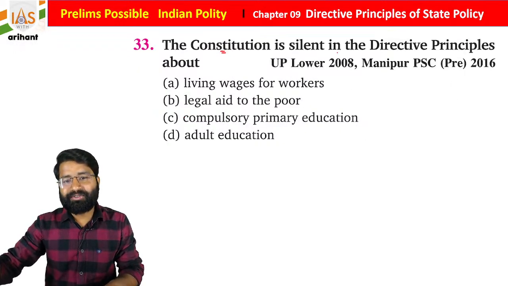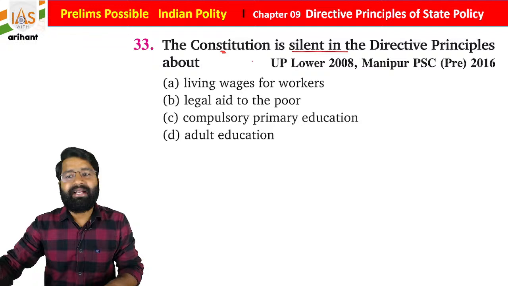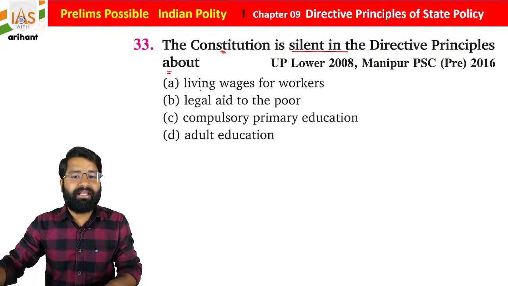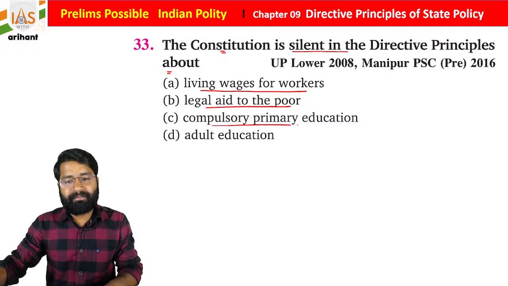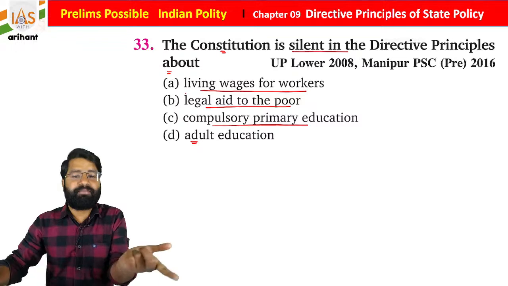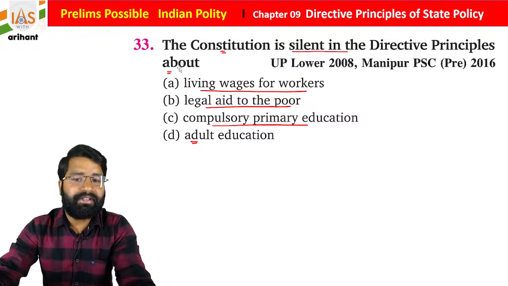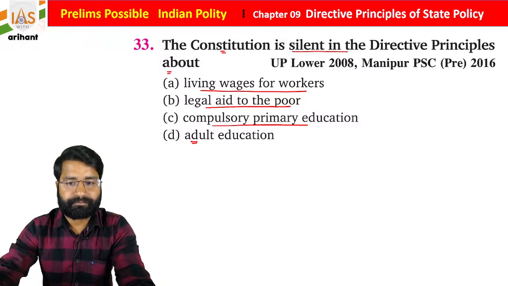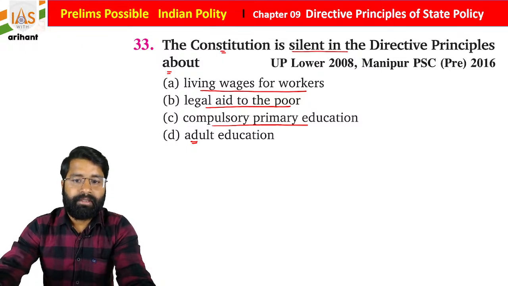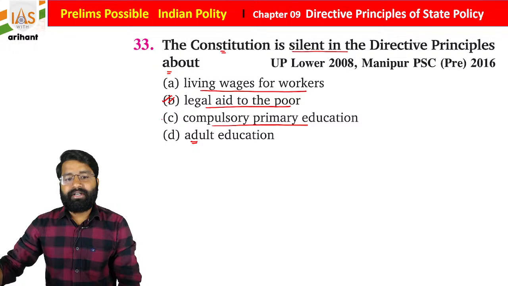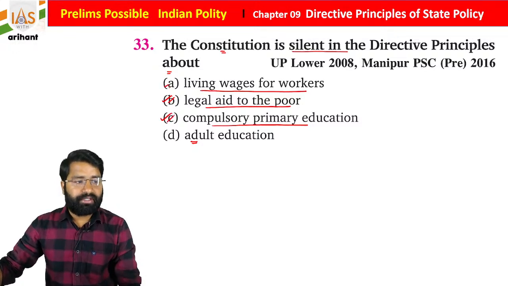Now, the Constitution is silent in the directive principles about living wages for workers, legal aid to the poor, compulsory primary education and adult education. So where the DPSP is silent, if you see, living wages for the worker is included there. Legal aid is already there, compulsory primary education is there.